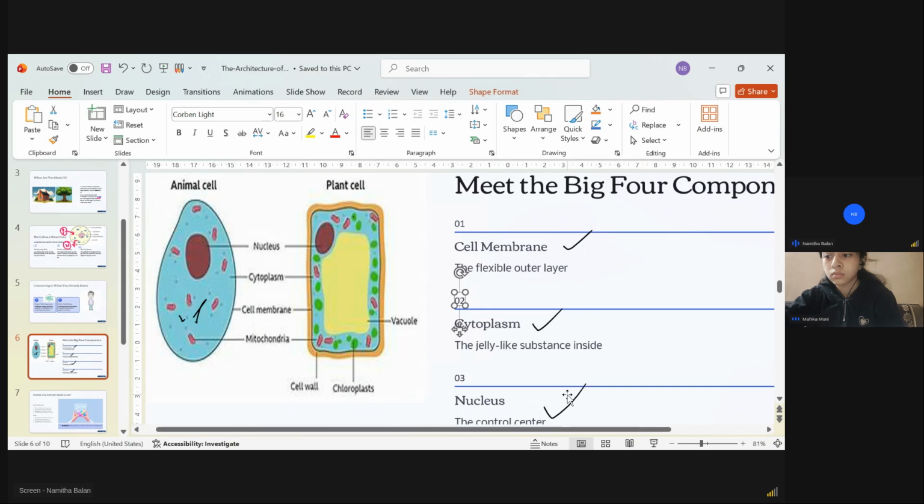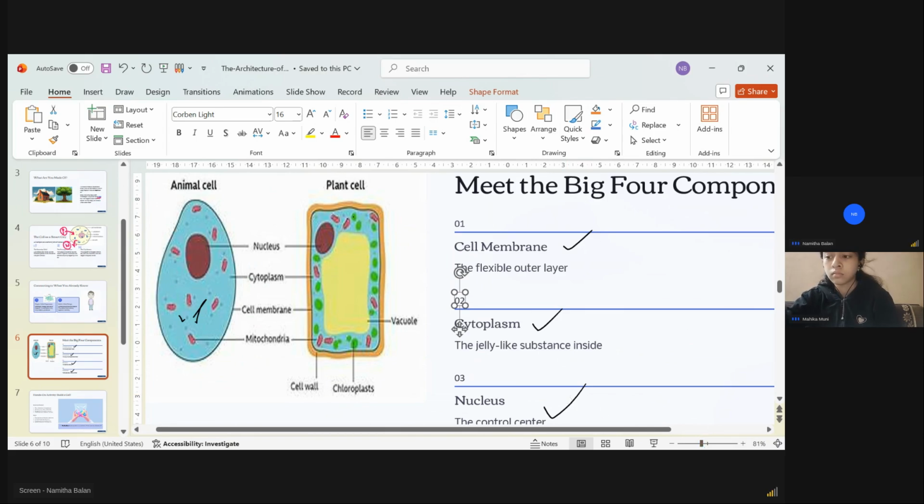The cell wall gives a structural framework, like the skeleton in our body. It gives a structural framework to the entire cell. It gives shape to the cell. That is the main function of the cell wall.